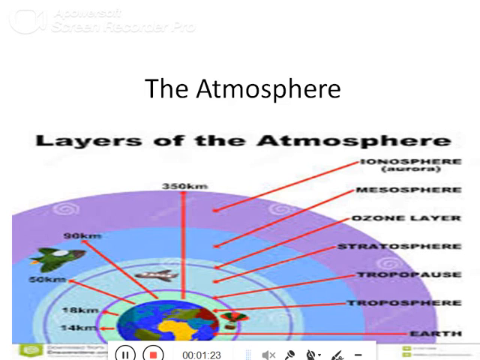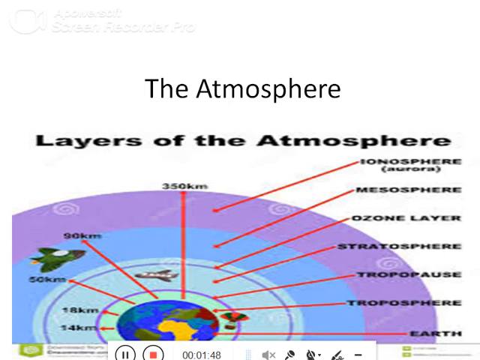Then we come to ionosphere. The next layer to it is ionosphere. It is another layer. It is very important for us because it helps radio work. The last layer that is everywhere around here is exosphere. Here the air gets thinner and thinner, and some air molecules even drift off into space.